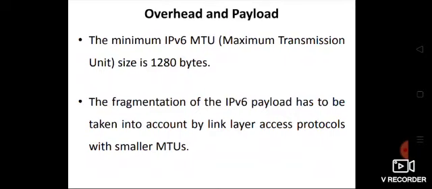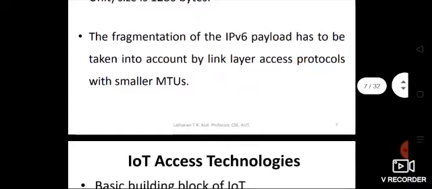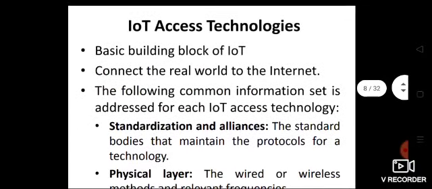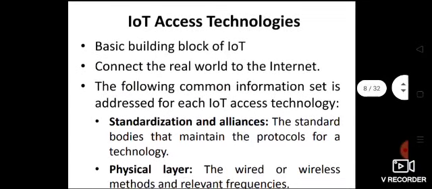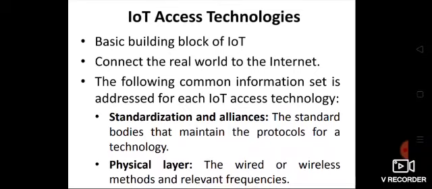Fragmentation of the IPv6 payload has to be taken into account by the link layer. That fragmentation is taken up by the link layer protocols with smaller MTUs, so it will be taken care of by the link layer. Next, those are the characteristics using which the protocols used in IoT access technologies are evaluated.